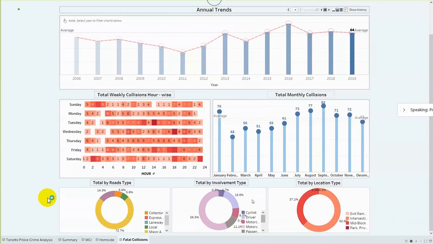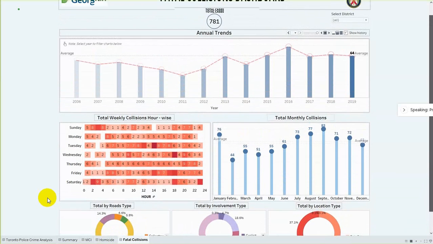Similarly, what was the involvement type of the collision, whether the collision was between a cyclist, a driver, motorcycle, passenger, etc. And similarly, this donut chart will tell us the kind of road at which the collision happened. So, for example, the majority of collisions have happened at major arterial roads.